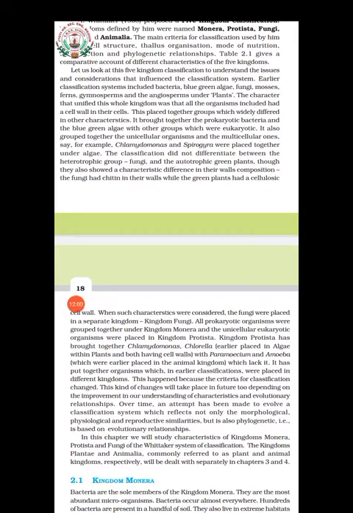And all prokaryotic organisms were grouped together under a kingdom known as kingdom Monera. Unicellular eukaryotic organisms were placed under a kingdom known as kingdom Protista.